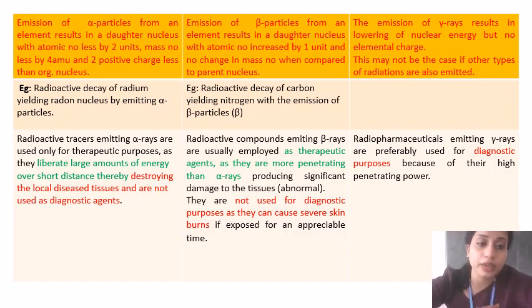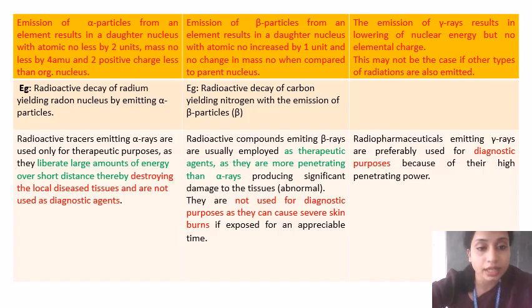And here we have some examples of radioactive decay. For alpha particles, the radioactive decay of radium yielding radon by emitting alpha particles. In case of beta particles, the radioactive decay of carbon yielding nitrogen with the emission of beta particles. Next, we are going to the diagnostic applications of these radiations.